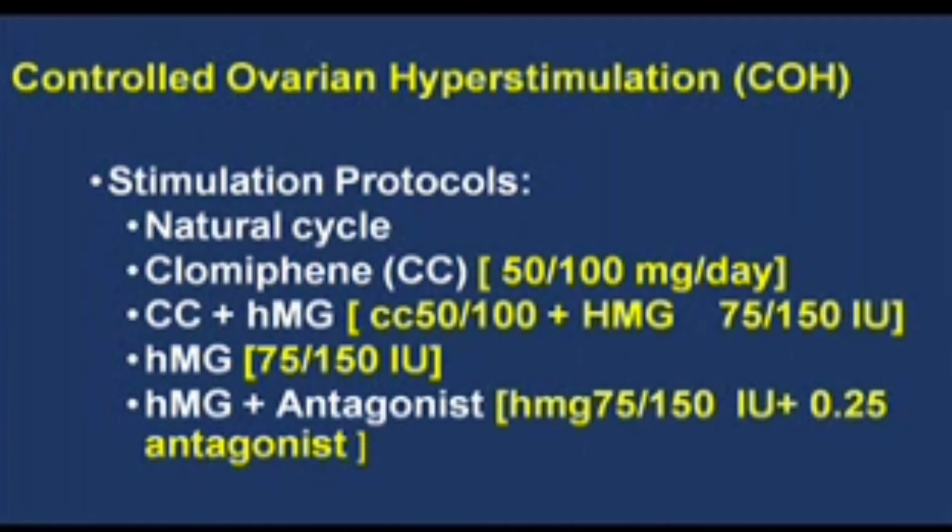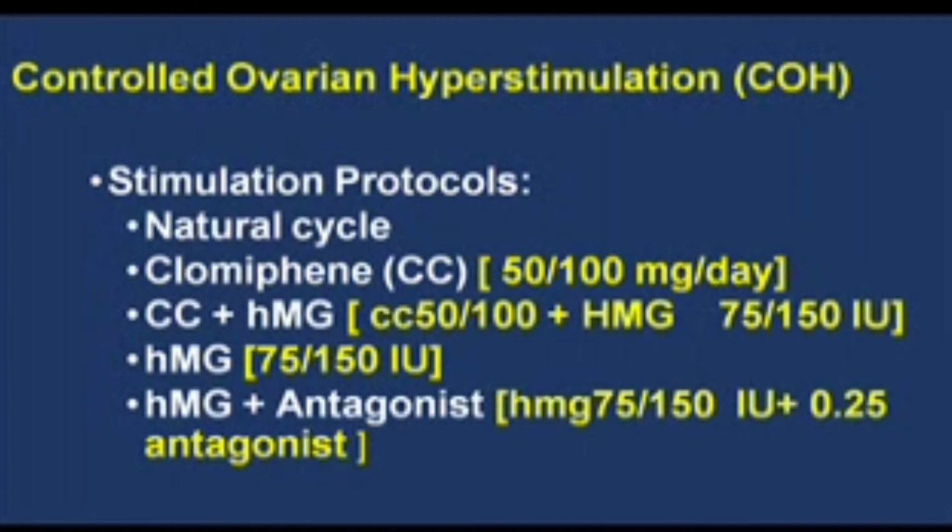In an HMG and an antagonist protocol, it does come handy when you have cases of mild endometriosis or cases in which previously you have encountered luteinized unruptured follicle, where you can give HMG or recombinant FSH in the dose of 75 IU or 150 IU per day from day 2 onwards, and you give it up to when the lead follicle is around 18 to 20 mm.